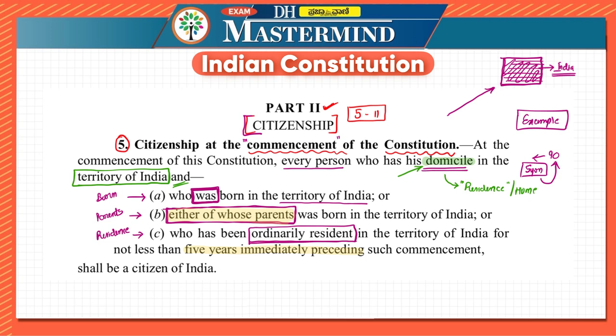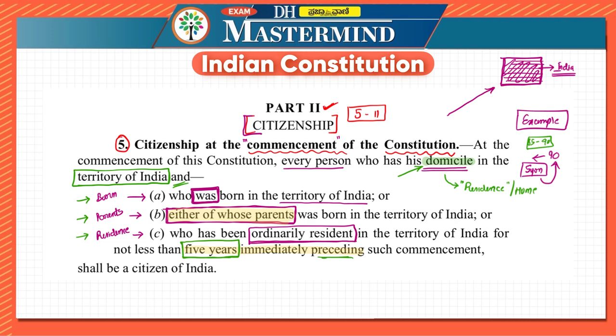You reside and you are born in India. You reside here and either of your parents was born in India. Or you are residing not just for 1 year, 2 years, etc. They have already mentioned how many years of residence is necessary, that is 5 years immediately preceding such commencement. For example, let's say 85 to 90. I hope you have understood this.